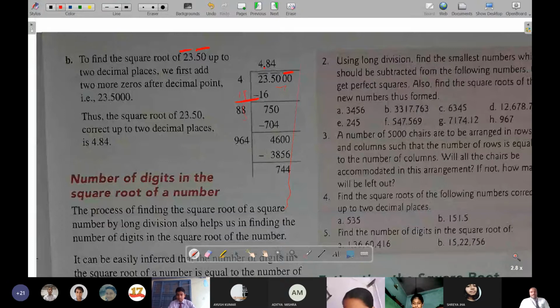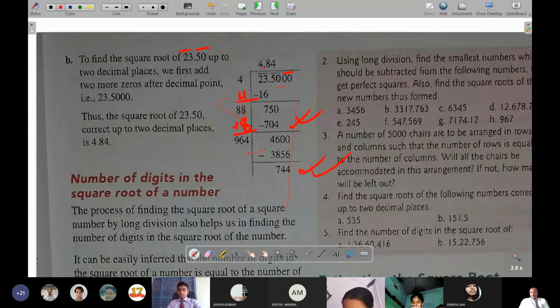Then again 8 has been kept, so that it is 64, which will come near this 750. Then after subtracting, again 2 0s came, again 8 was added over here, and it became 96, and then of course by keeping 4 it has been made. So you will see what number you have to keep.